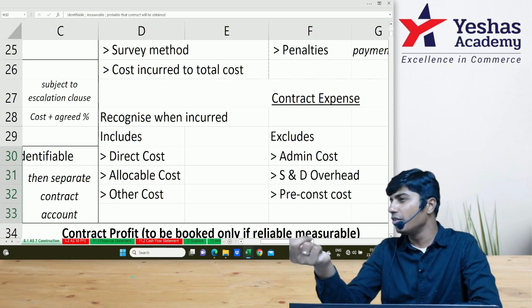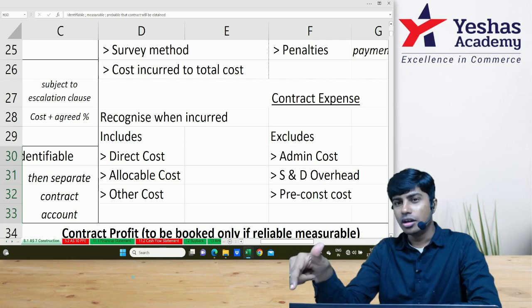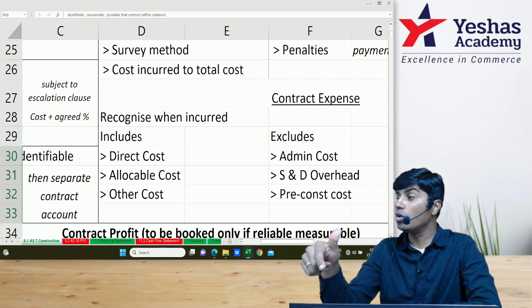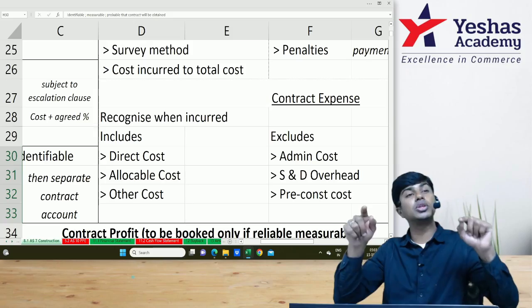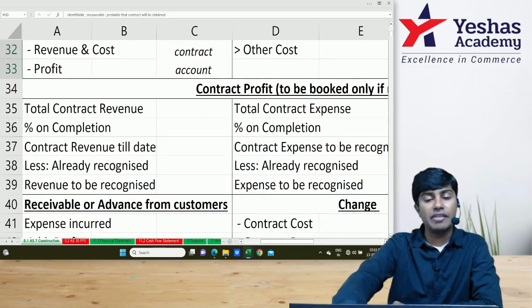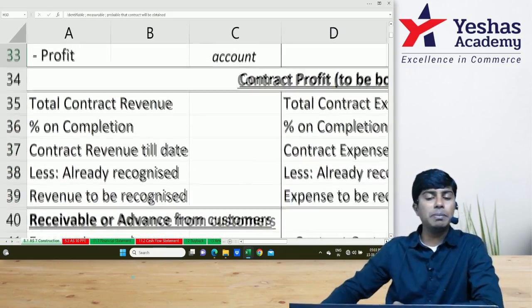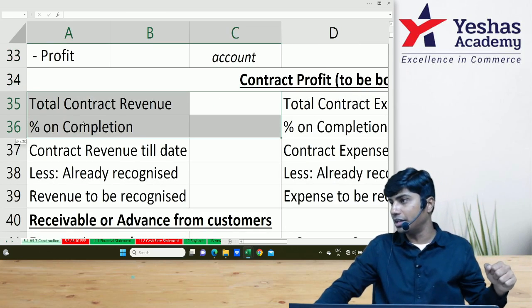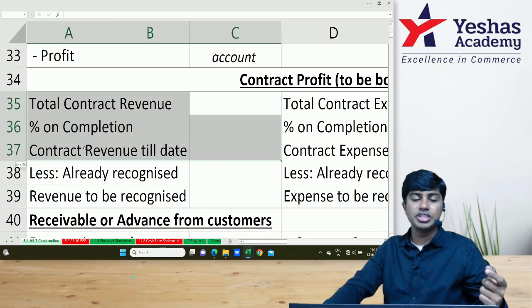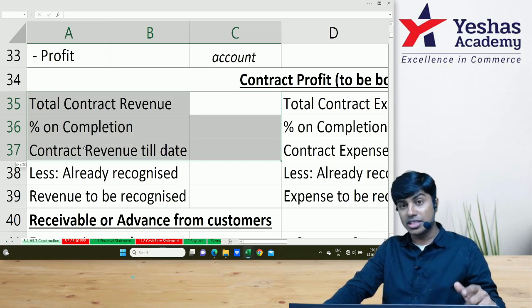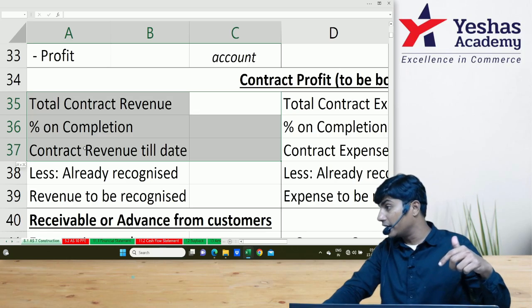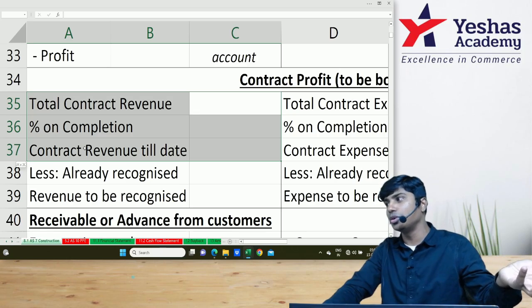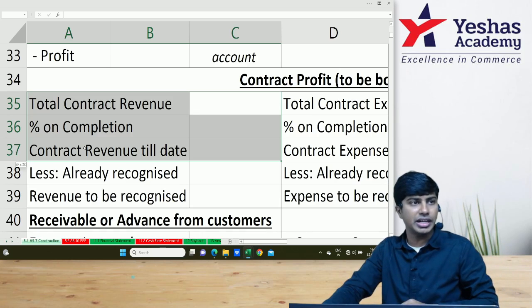Contract expense, usually we would know how much is incurred during the year. And contract revenue, we would not. How? Contract revenue will be available to us in total. When the contract revenue is available to us in total, we will multiply it with the percentage that we have completed. We will identify the extent to which it should be recognized. From this, we will deduct the revenue which is already recognized. If it is year 1, there is 0 revenue recognized previously, so the entire revenue is current year income.